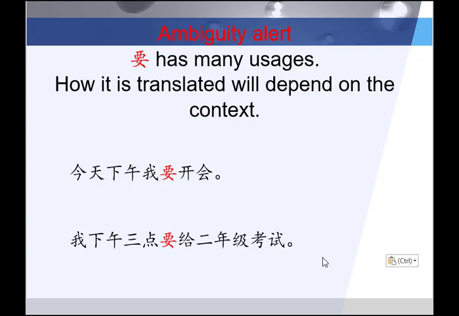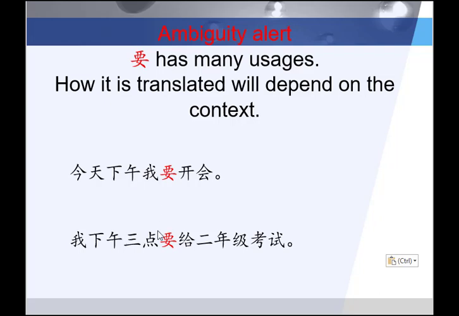Let's look at the second case. 我下午3点要给2年级考试. I would say in this case, it can be translated 2 ways. 我下午3点要给2年级考试. That's in the afternoon, so it's in the future, so it could certainly be I will give the second year students a test. But it can also mean I need to, have to. This afternoon at 3 o'clock, I have to give a test to the second year students. In either of these cases, it's unlikely it means want.